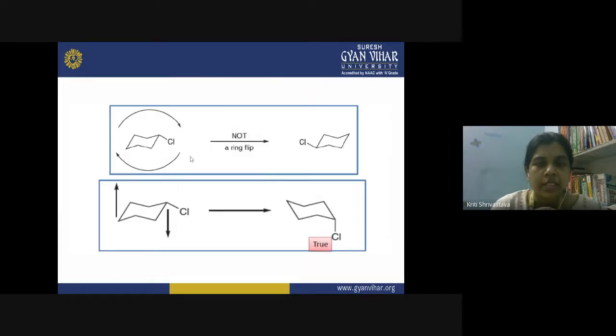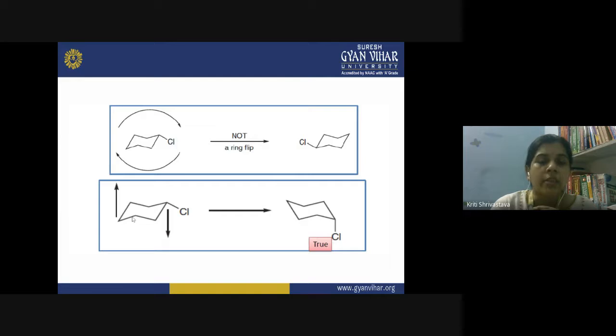So let us see if we have a substituent present on the cyclohexane. Then after the ring flipping, this will change the position of the substituent, right? So if you see carefully, this is the chlorocyclohexane, and if you consider this is the carbon atom number 1 and chloro is attached to the equatorial bond. So after the ring flipping is done, this should not be the structure, right? How will you make a proper structure after ring flipping? This is a very important point.